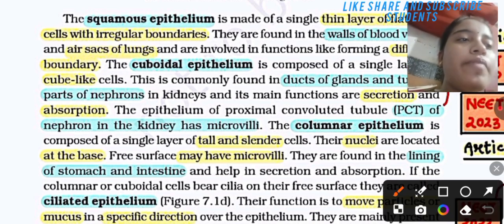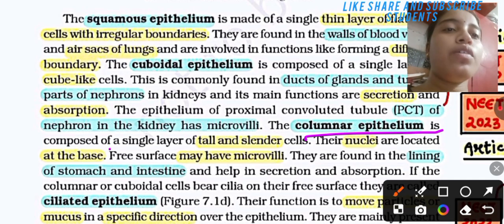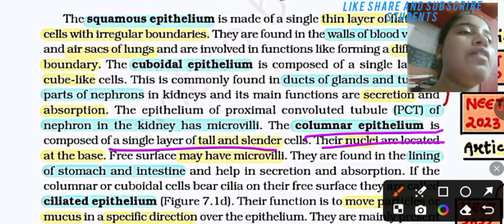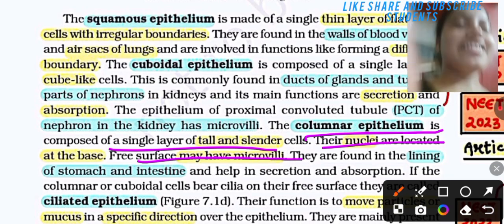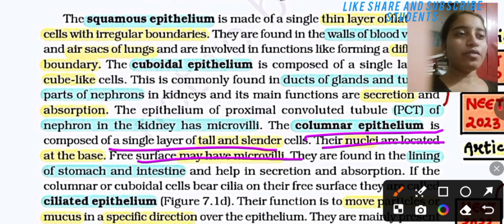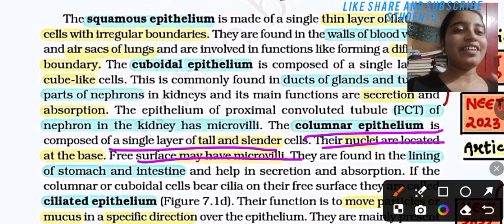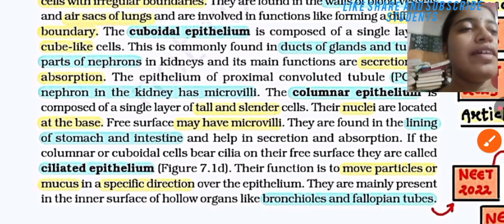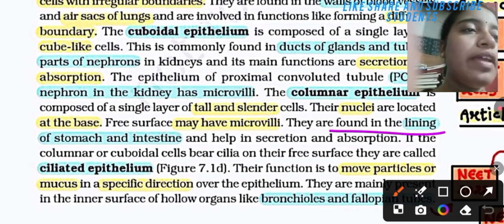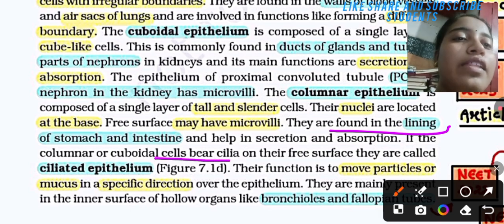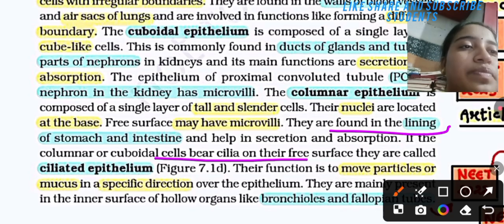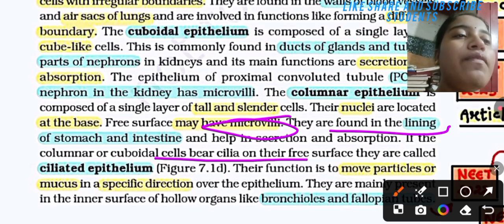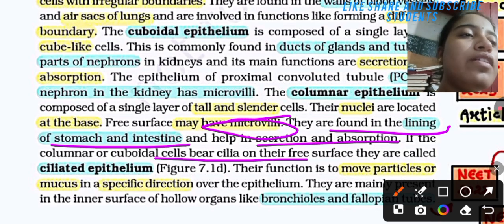The columnar epithelium is composed of a single layer of tall, slender cells. Their nuclei are located at the base, and the free surface may have microvilli. They are found in the lining of the stomach and intestine. Okay, got it? The microvilli help in secretion and absorption.